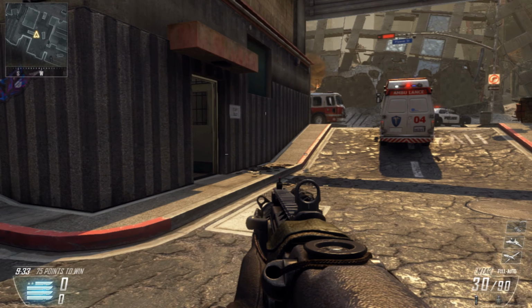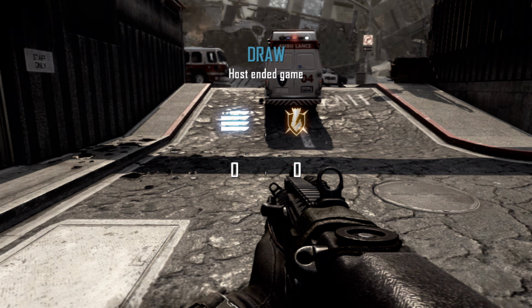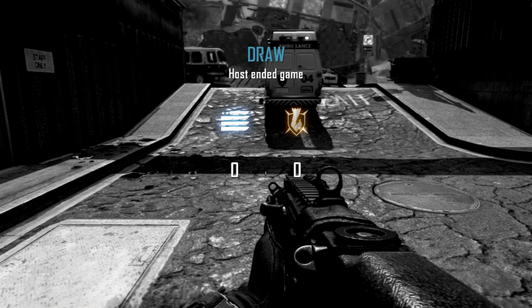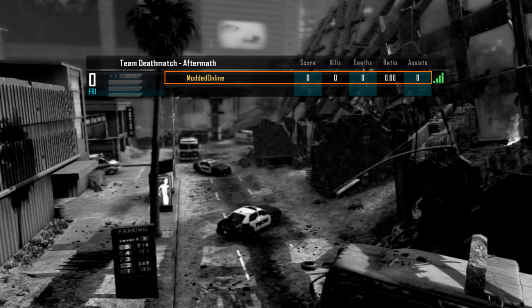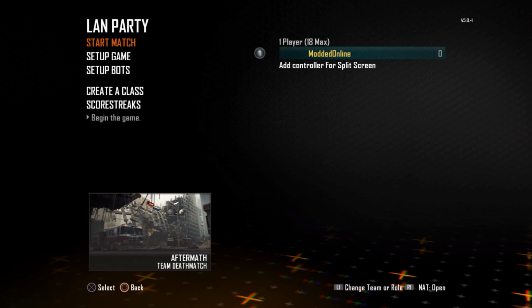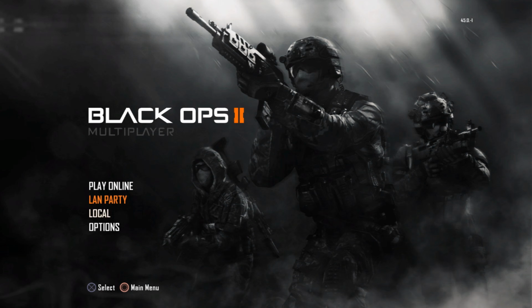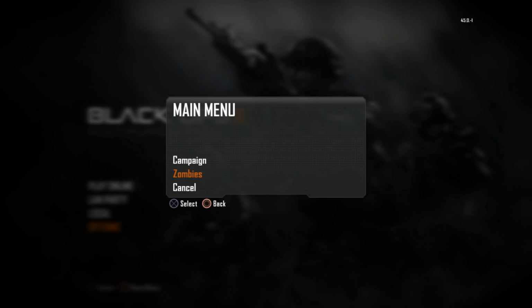So let's have a look at a zombie menu and see if that works as well. So we'll go ahead and end game. And this is the thing, if you use the modified eboot file that you could have used instead of the self file that we used, then you wouldn't be able to switch between multiplayer and zombies. You'd have to back out, quit the game, then go back on the game, go on zombies, and then load the menu. But because we used the self file, we should be able to just stay on the game here and just switch to zombies and then load our zombie menu, and it should work.